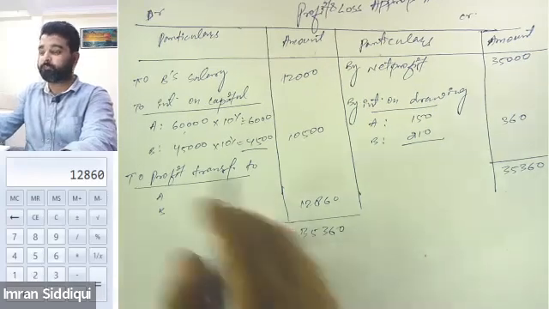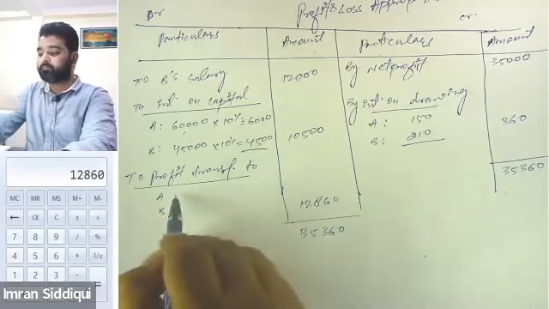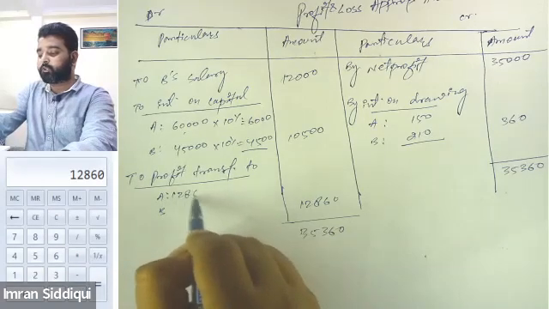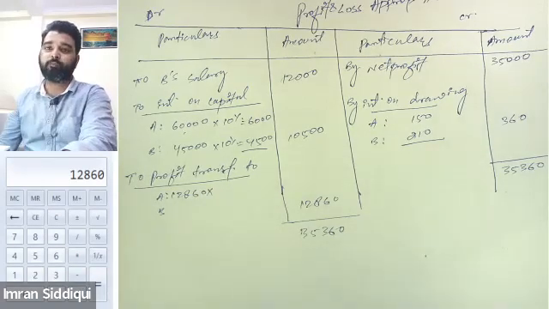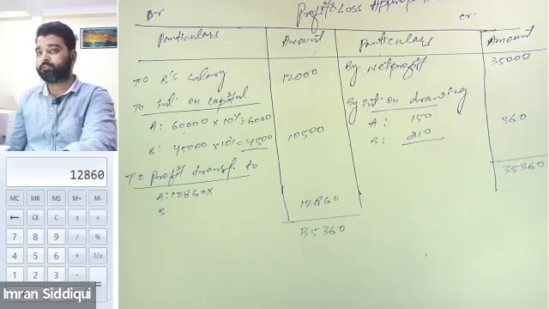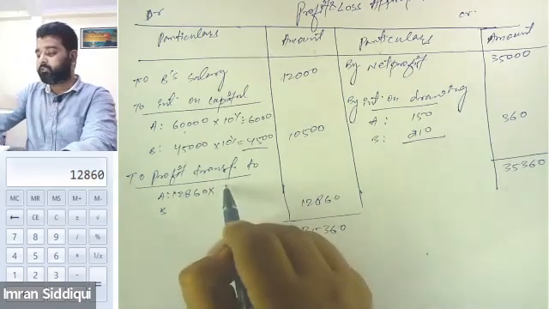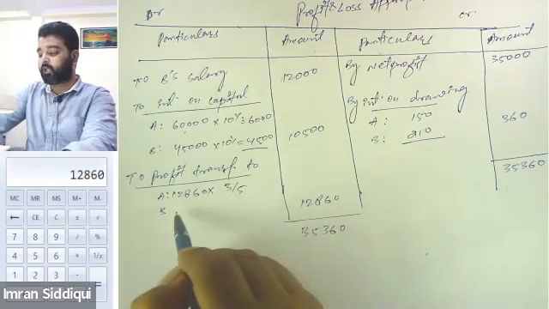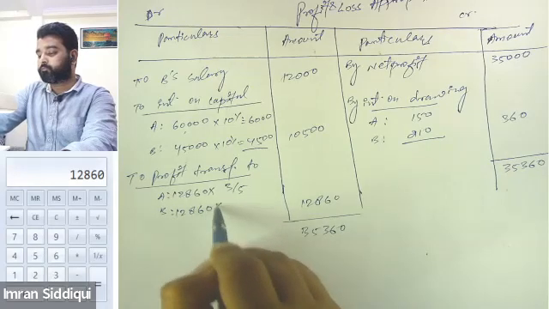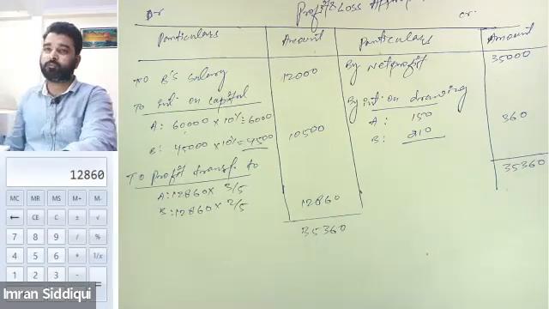This will be divided among the partners in their profit sharing ratio. So for 12,860, A will take how much? As per the PSR, the profit sharing ratio is 3:2 now. So that means A will take 3/5 and B will share 2/5. Is this clear, both of you?